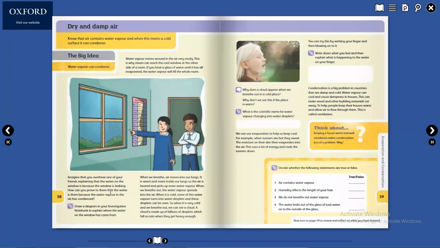How can you prove to them that the water is there because the water vapor in the air has condensed?